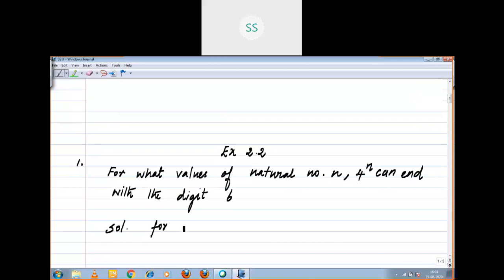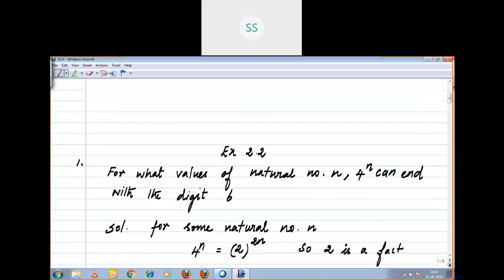First, for the solution: for some natural number n, 4 power n can be written as 2 to the power 2n. So, what is your conclusion here? 2 is a factor of 4 power n. Will you agree or not? Yes, 2 is a factor of 4 power n.